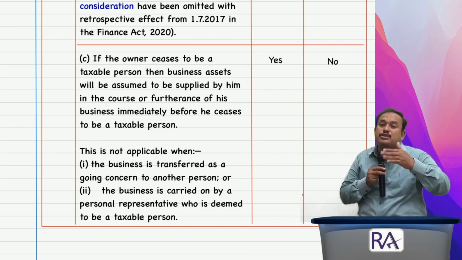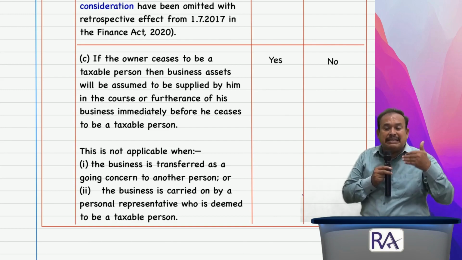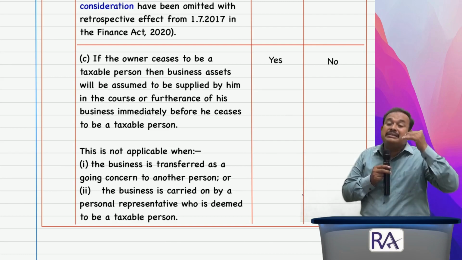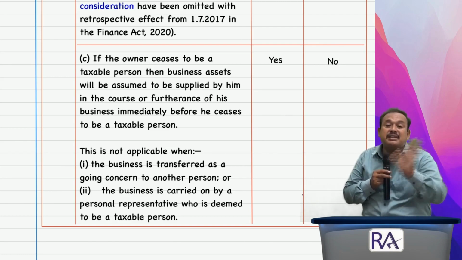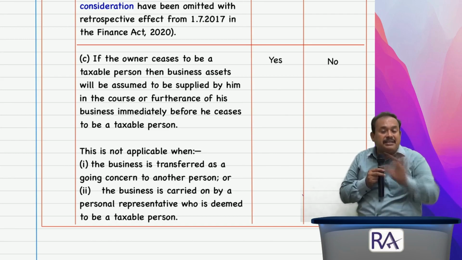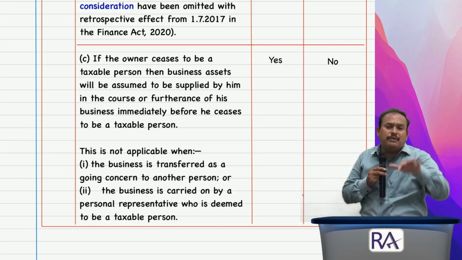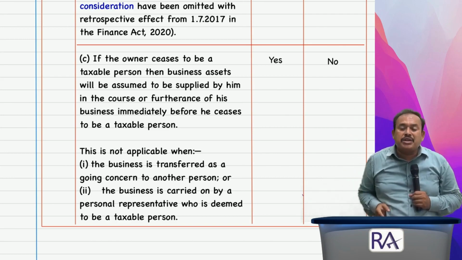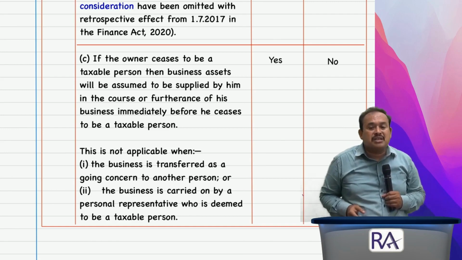Entire business has been sold. Yes, the transferor's business assets and liabilities will become the assets and liabilities of the transferee. It is not a supply, not liable for GST. It is not supply of goods. What is not supply of goods? Supply of services. Such a supply of services is exempted under notification 12/2017.